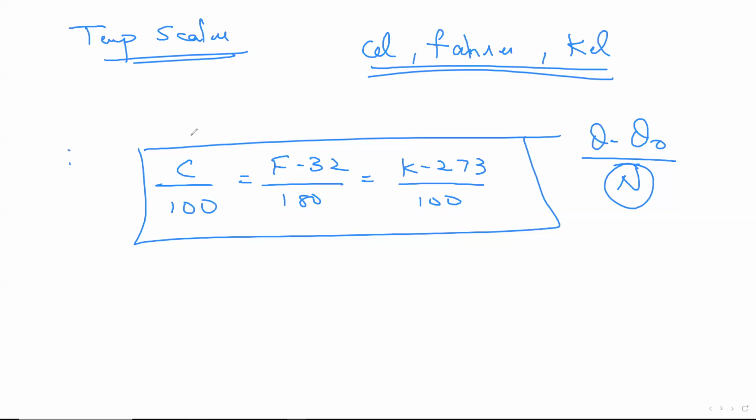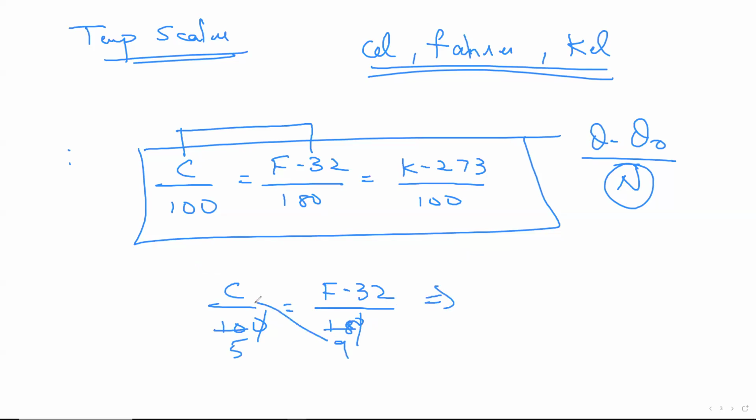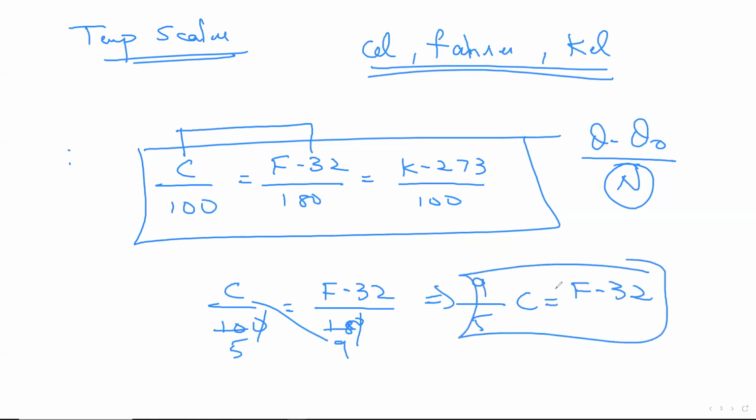So let's say the question says we're trying to convert something from Celsius to Fahrenheit. So it goes like this: C by 100 is equal to F minus 32 divided by 180. Since you guys obviously know math, cut off the 0 and the 0. 2 times 5, 2 times 9. Now crisscross. Now, it obviously becomes much simpler. So if you crisscross, it becomes 9 by 5 into C is equal to F minus 32. That's the concept. Fine. This you will be able to derive. But if you only remember 9 by 5 C is equal to F minus 32, there's nothing wrong.